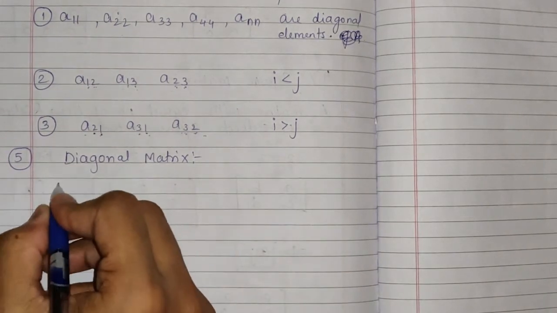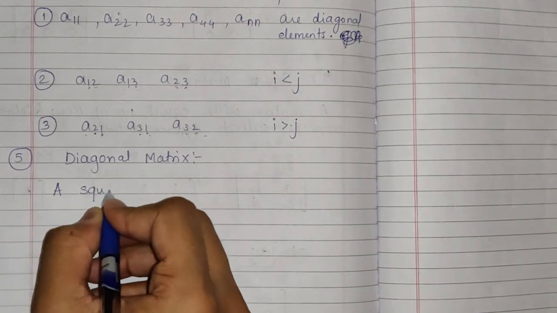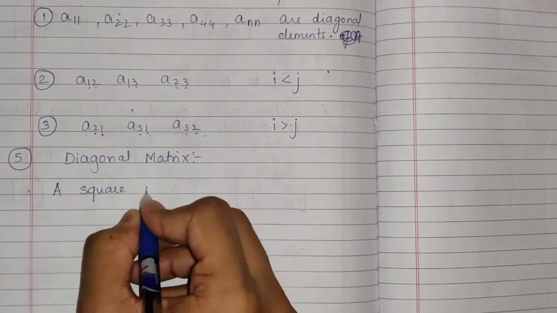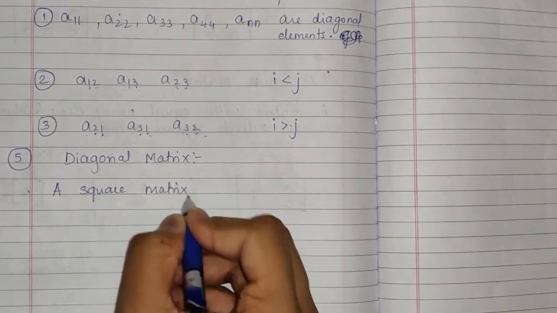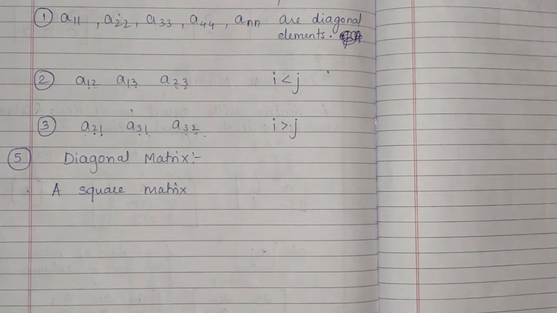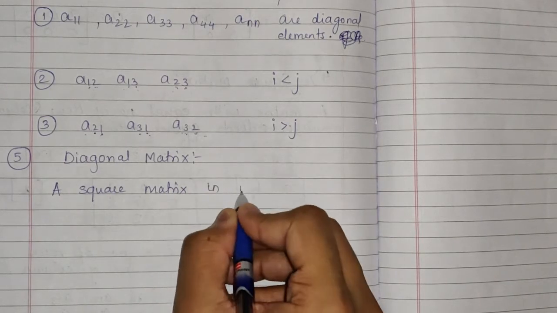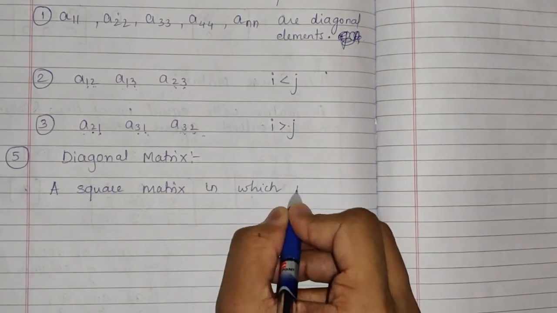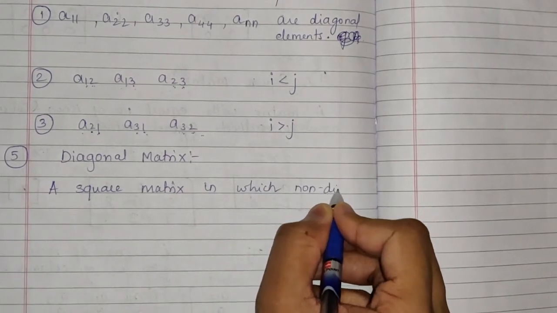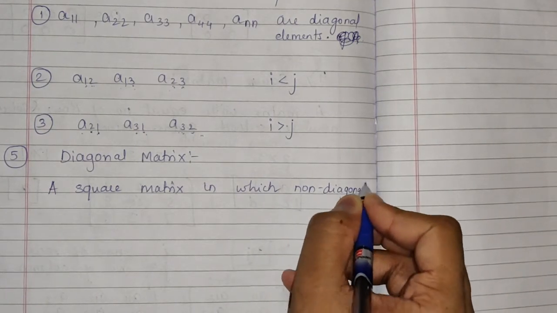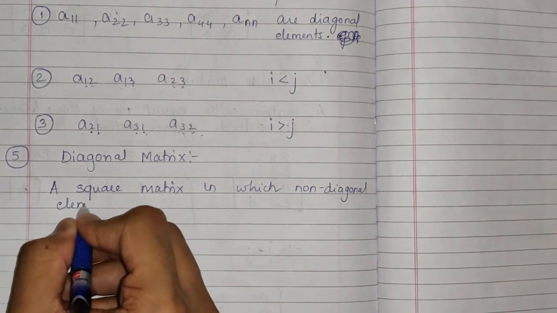So I can define it as a square matrix. Here comes the special case: a diagonal matrix should be a square matrix in which non-diagonal elements are 0.